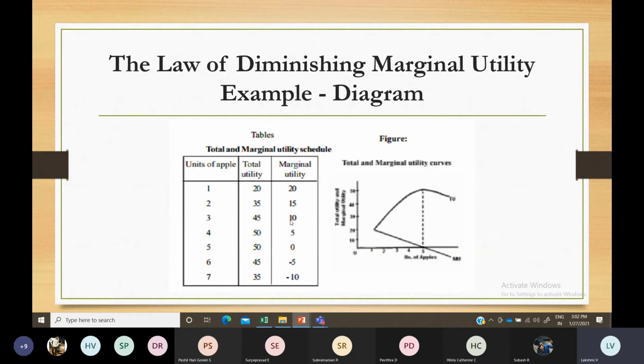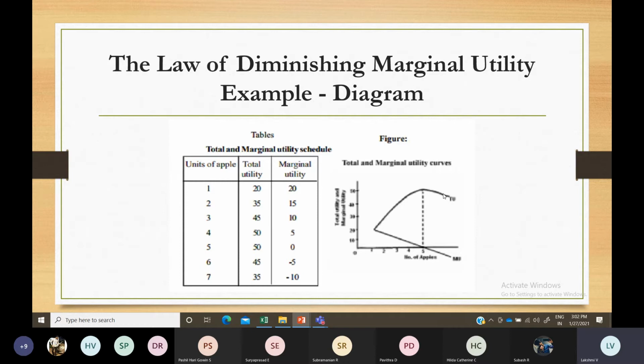Your marginal utility keeps decreasing and becomes zero at the saturation point.